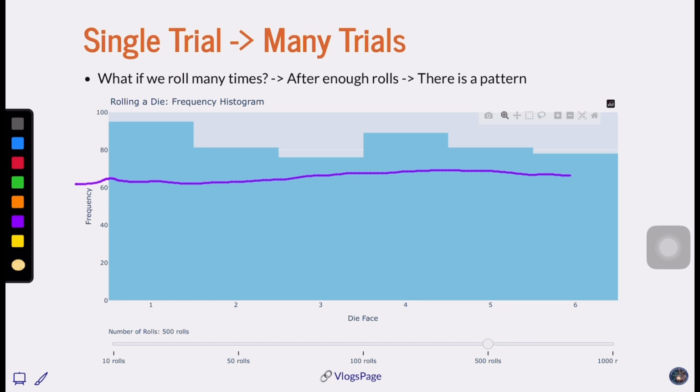So what is this distribution called? You can see that it is very uniform. This is called a uniform distribution. Why is it uniform? Because each face has an equal number of options to come.